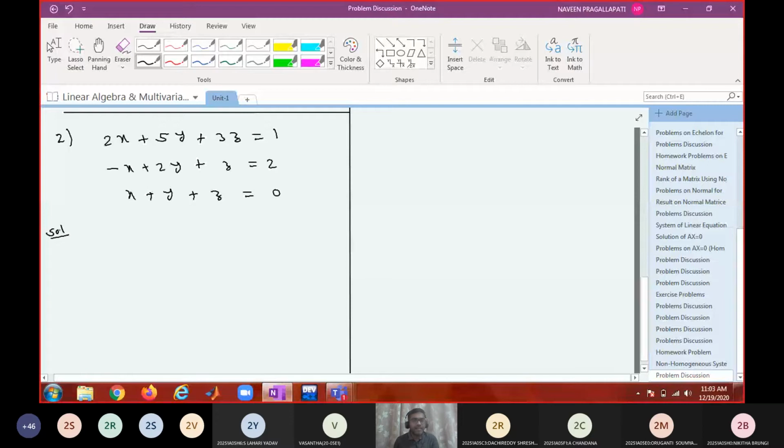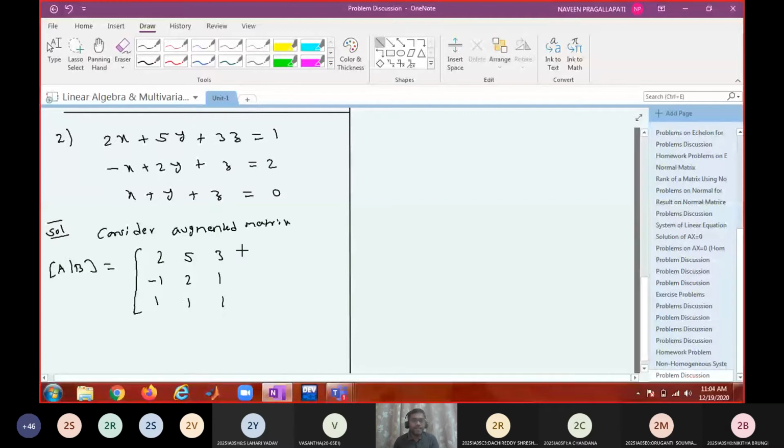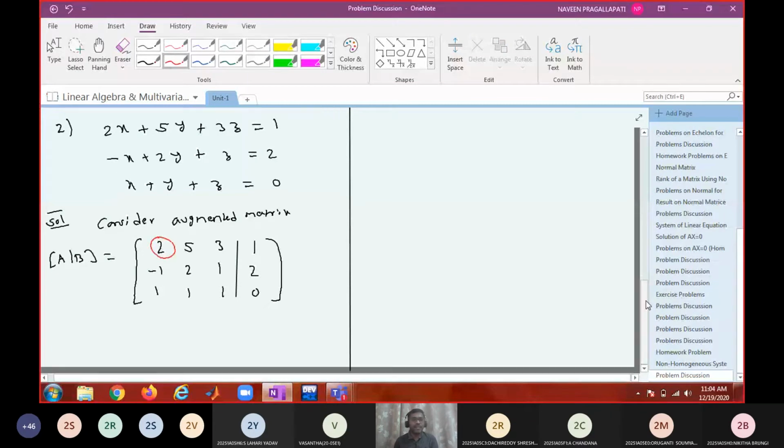Consider the augmented matrix: 2, 5, 3, minus 1, 2, 1, 1, 1, 1, augmented with 1, 2, 0. Okay, so convert into echelon form and find out the consistency.